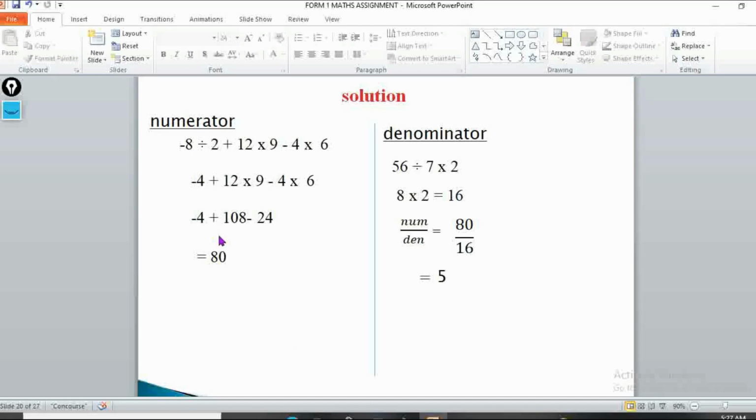So you'll start with the numerator side. And remember, BODMAS is being used here. So when you look at division, addition, multiplication, division starts. So we'll have -8 divided by 2, which is -4. You write the rest. Then after division, we go to multiplication. So 12 times 9 is 108. So -4 plus 108. Then -4 times 6 is -24. If you add this, you'll get 80 in your numerator. We are done with the numerator.